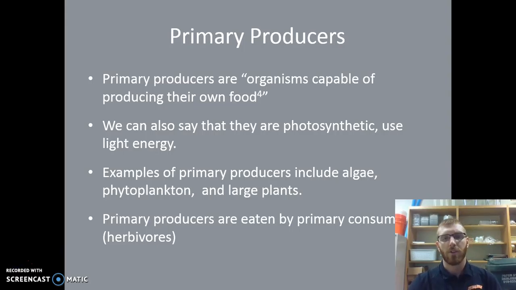Primary producers are organisms that are capable of producing their own food, like we said in the previous slide. We can also say that they are photosynthetic or use light energy, or chemosynthetic, once again, using chemical energy. Examples of primary producers include things like algae, phytoplankton, and plants. Most things that are green, you're going to see undergo photosynthesis. Primary producers are also eaten by primary consumers, and we generally refer to those as herbivores.